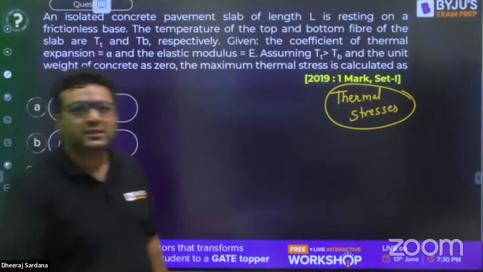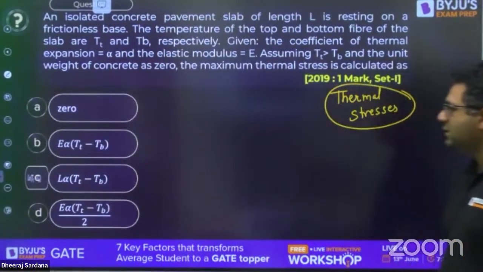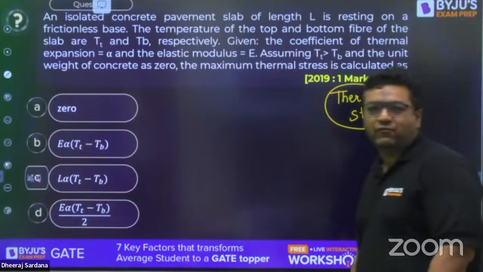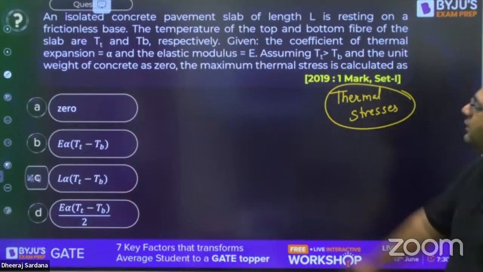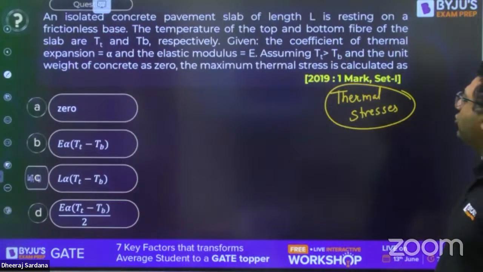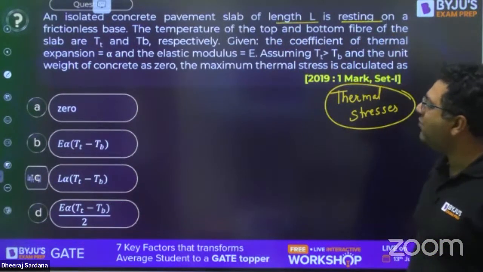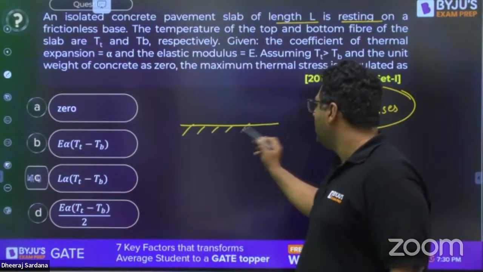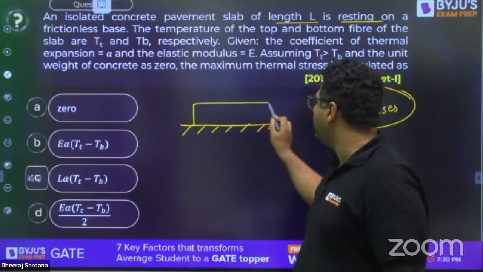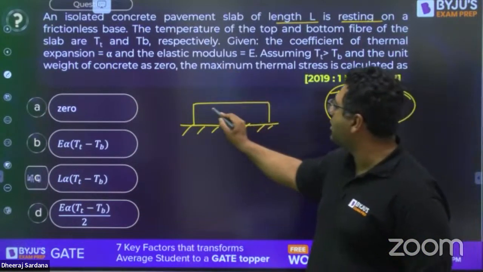Yes. So now Abhinav sir would be coming. Just solve this question, then we will invite Abhinav sir to come for the 2019 questions. This is the third question I am taking consecutively. An isolated concrete pavement slab of length L is resting on a frictionless base. This is the isolated concrete pavement.